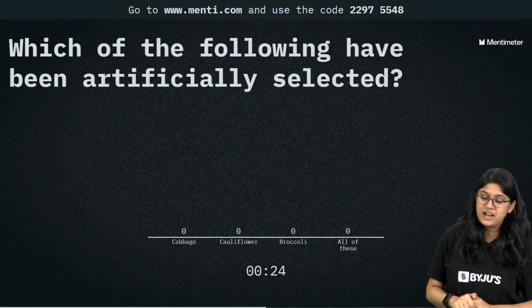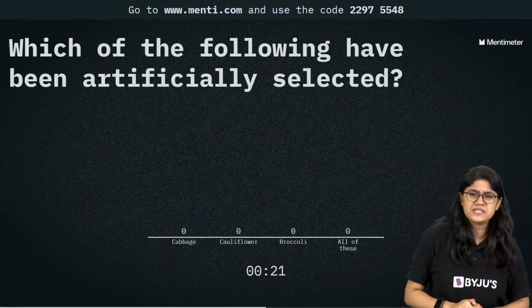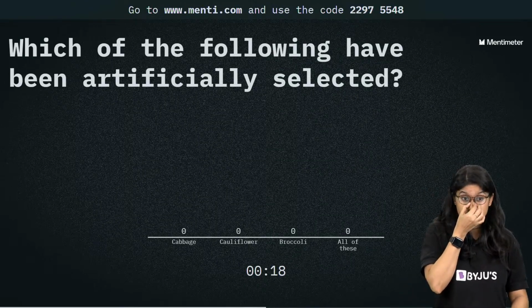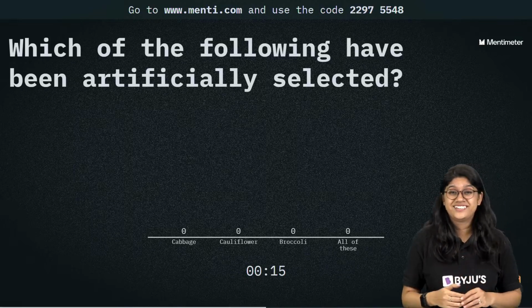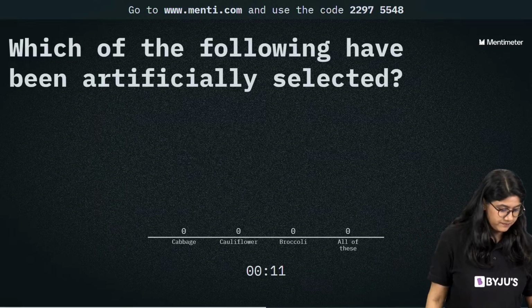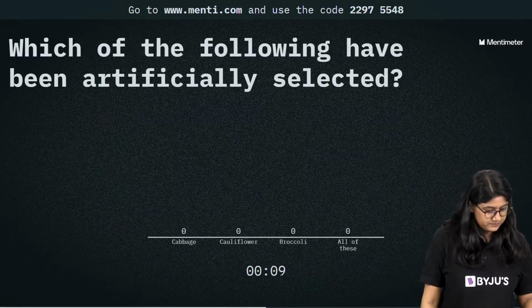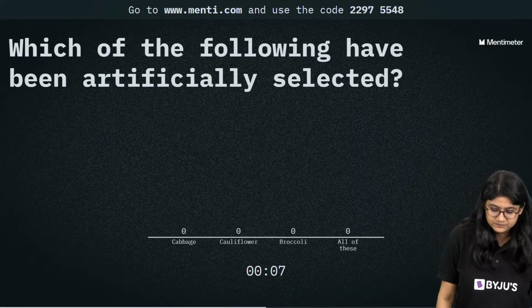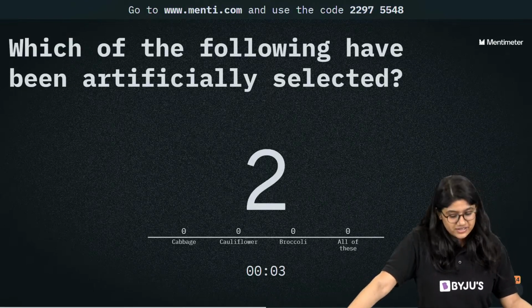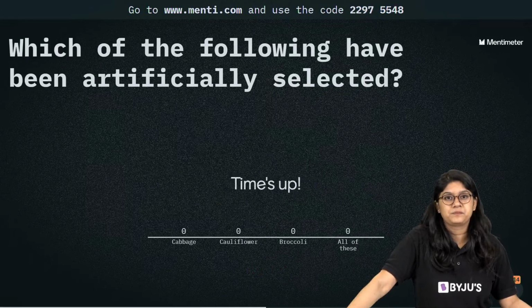Which of the following have been artificially selected? Come on, everyone, it's an easy peasy question. And the correct answer is all of these.